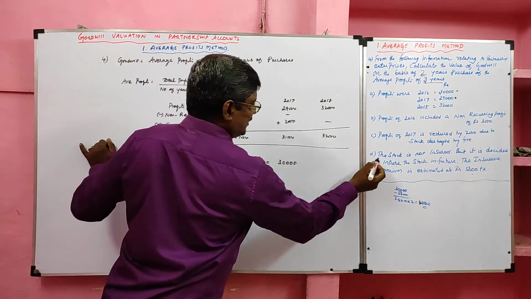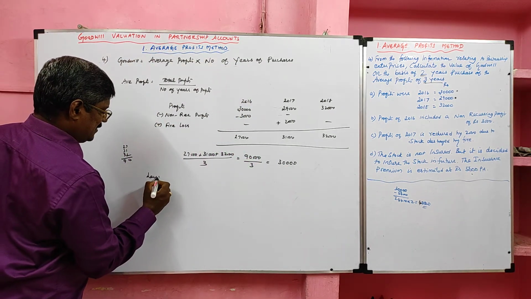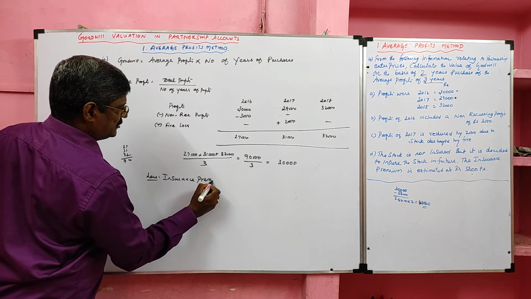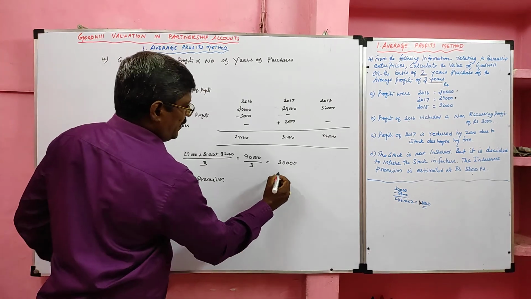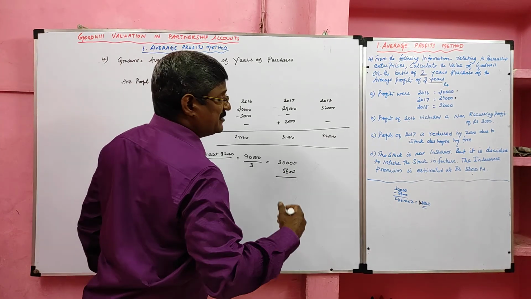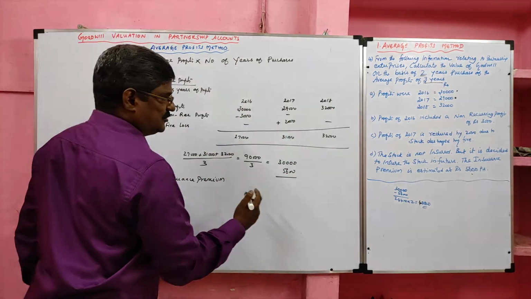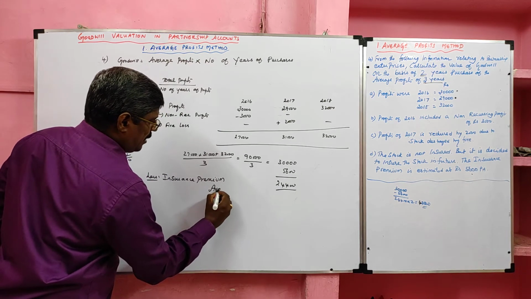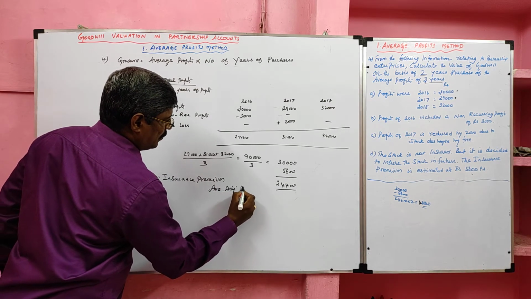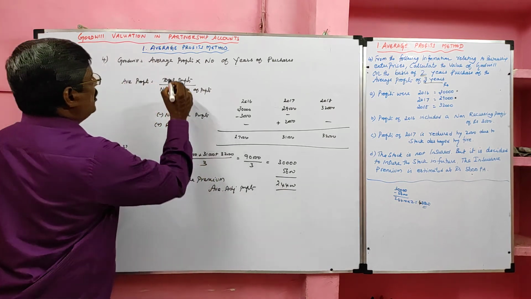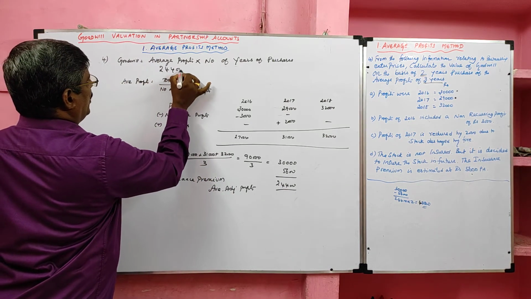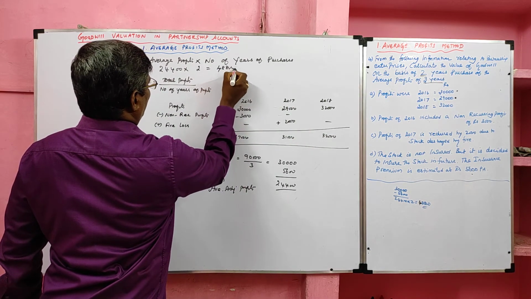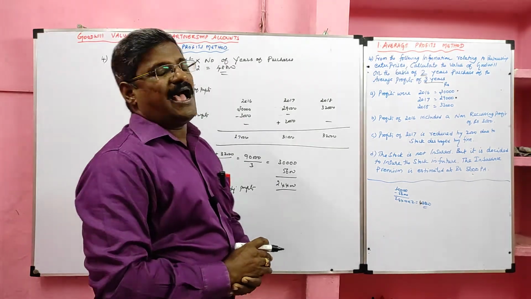Now we'll do this adjustment. Less insurance premium, its value 5,600, because the insurance premium is an expense likely to occur in the future, we have to deduct. So the average adjusted profit is 24,400. So 24,400 into 2 years of purchase given in the question. So our answer is 48,800. So we calculated goodwill under the average profit method.